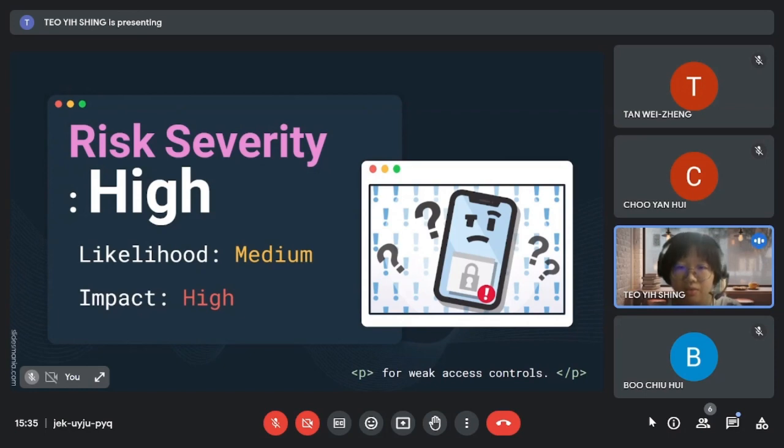Unauthorized access to critical data can result in data breaches, unauthorized disclosure, tampering with sensitive information, financial loss, reputation damage, and legal and regulatory repercussions. Therefore, addressing the vulnerability of weak access control is crucial in mitigating the high risk severity associated with potential security breaches.